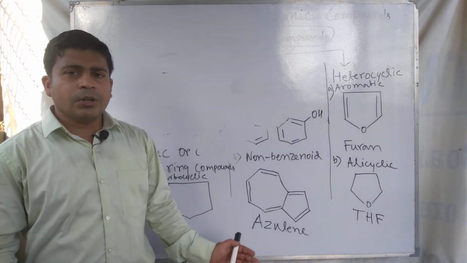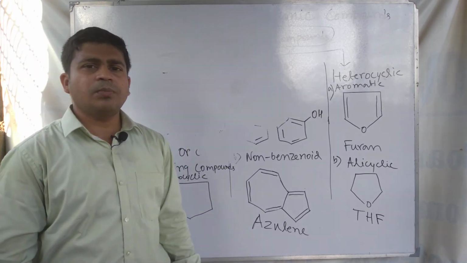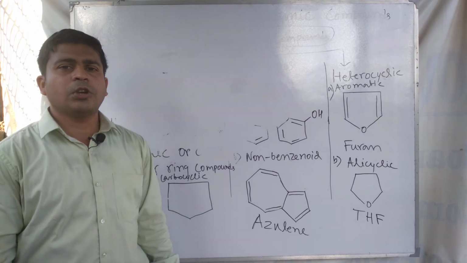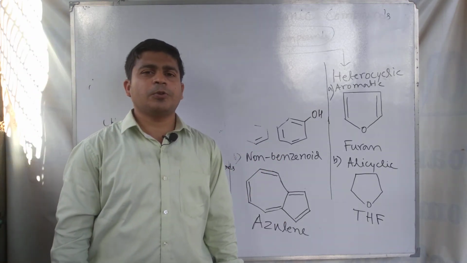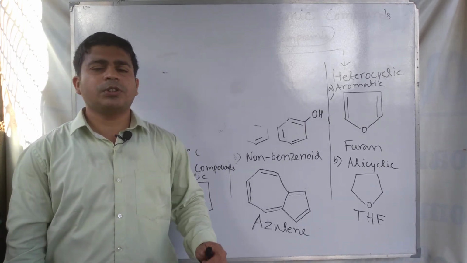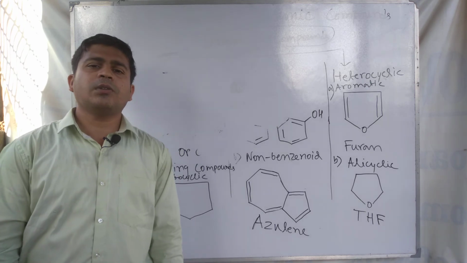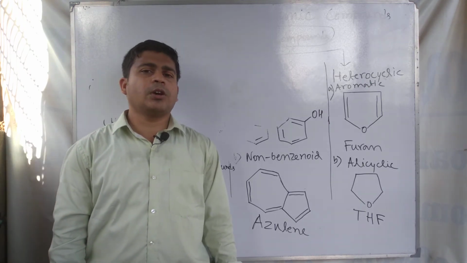So we are discussing these three bases of classification of organic compounds. First, we classified the organic compounds based on their structure. Second, we classify the organic compounds based on the functional group, and third, based on the homologous series, we can also classify the organic compounds.